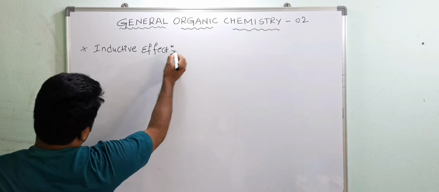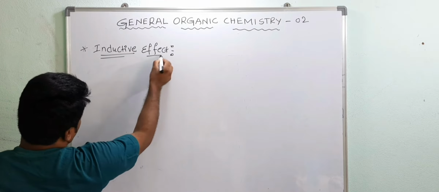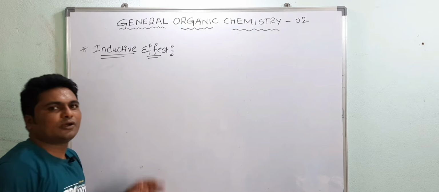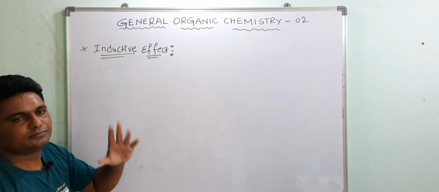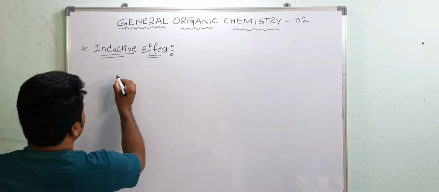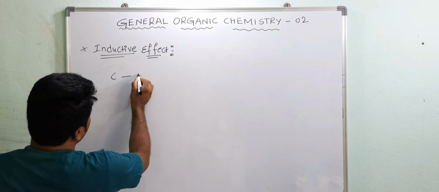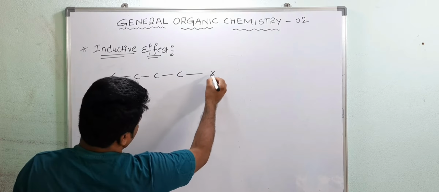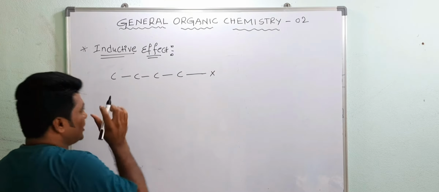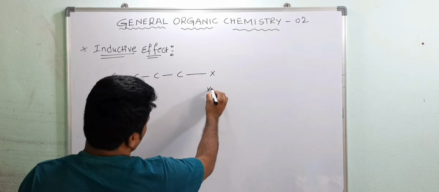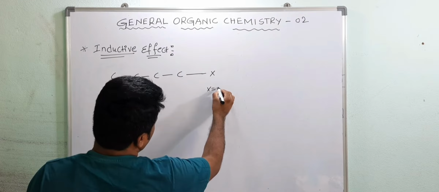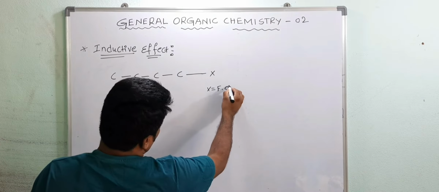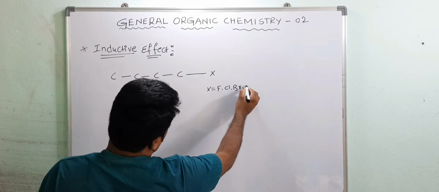What is the inductive effect here? Before I give the definition, just take one example. This is one compound, this is a carbon chain here, and this is X. Here X is equal to halogens. X means halogen: fluorine, chlorine, bromine and iodine.